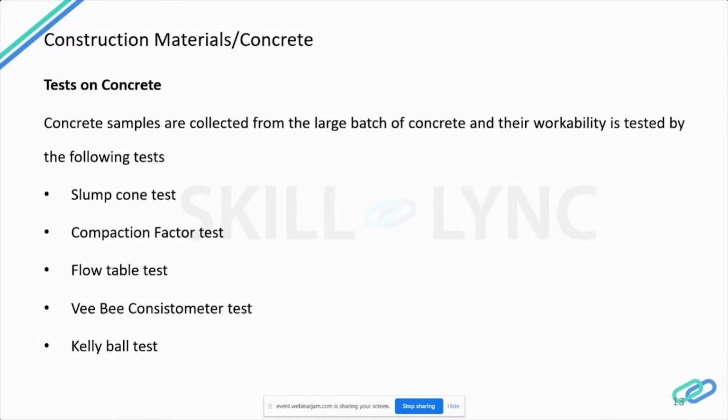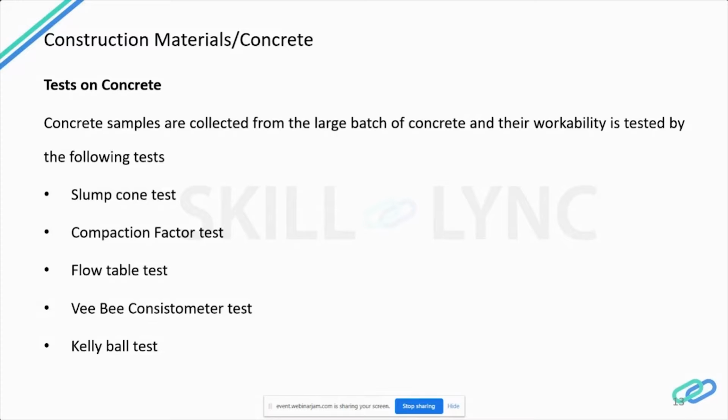This is specially designed for laboratory use, but in some circumstances we use it. It can be used on site also. The compaction factor test of concrete is more precise and sensitive than the concrete slump test. Hence, it is more favorable and useful for low workable concrete, that is dry concrete, where the amount of water is less, and it is generally used when concrete is to be compacted by vibration.